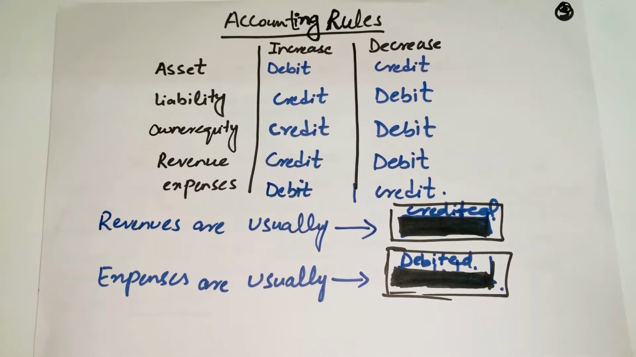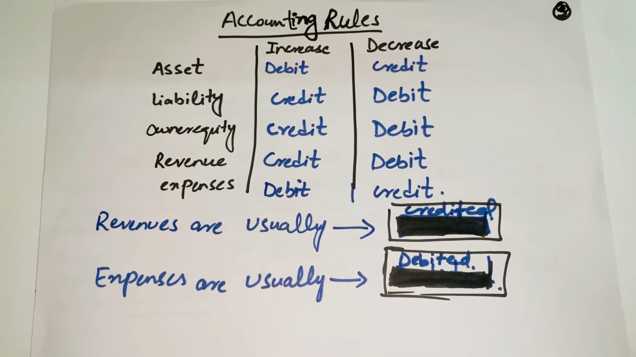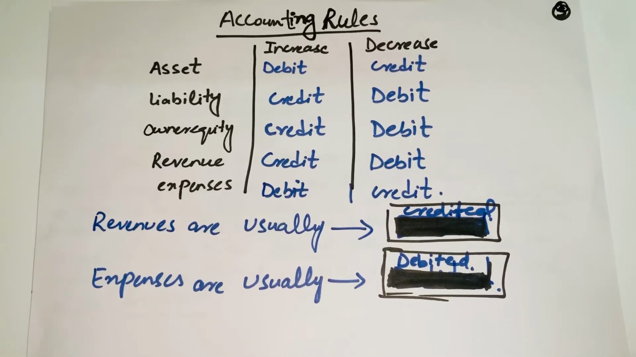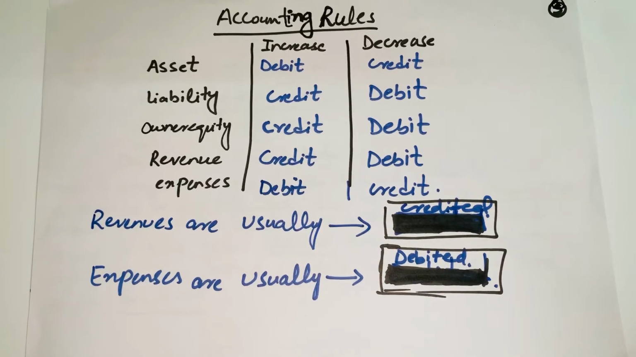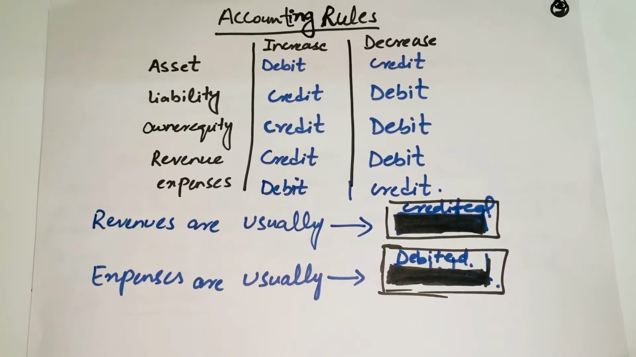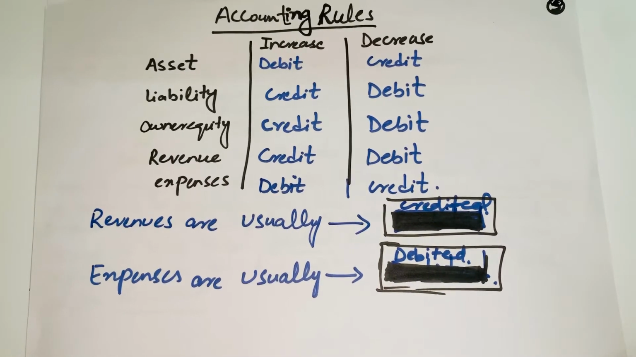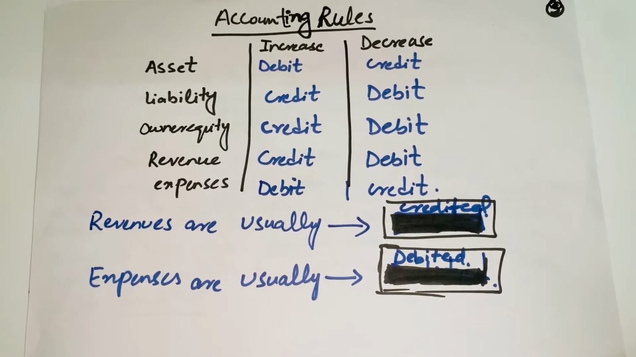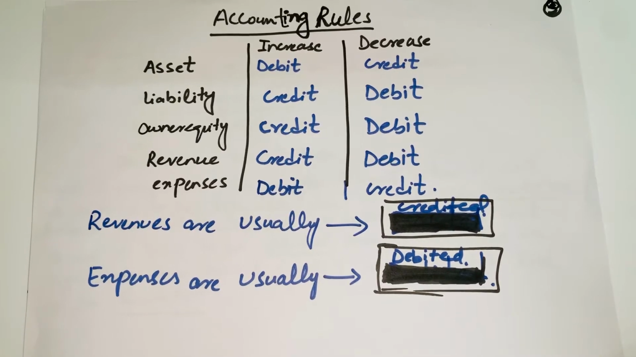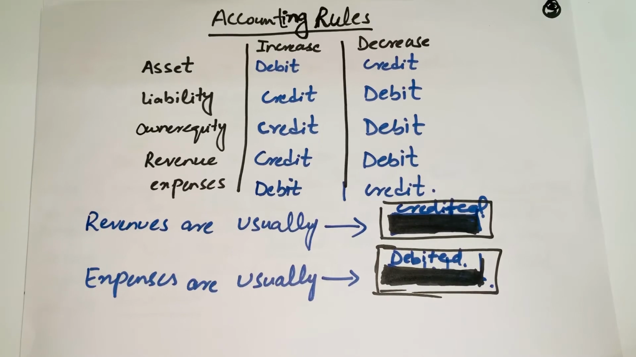So basically we have five different types of accounts for which accounting rules are defined. We have account of asset, account of liability, account of owner equity, account of revenue, and account of expenses. For the account of assets, any increase in the asset will be debit and any decrease in the asset will be credit. This means that whenever your asset is increasing in any transaction, you will debit it, and whenever any asset is decreasing in your transaction, you will credit it.